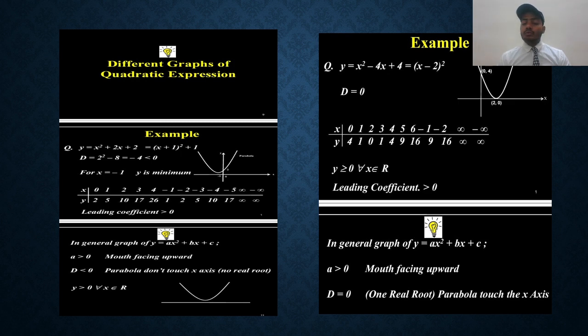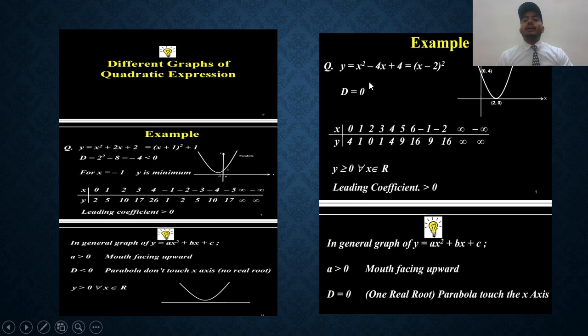So D is less than 0, then the graph doesn't touch the x-axis. Here a is 1, the leading coefficient is 1, greater than 0, then I will say that the parabola's mouth is facing upward. Here D less than 0, then the parabola doesn't touch the x-axis. y greater than 0 for all real values of x. So solve this equation easily and solve the next problem.